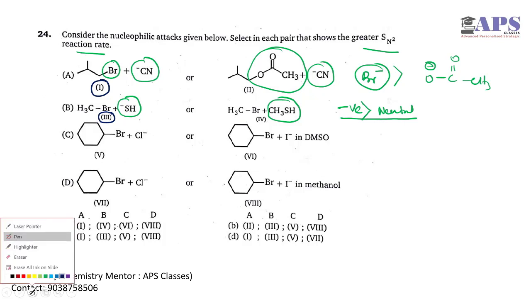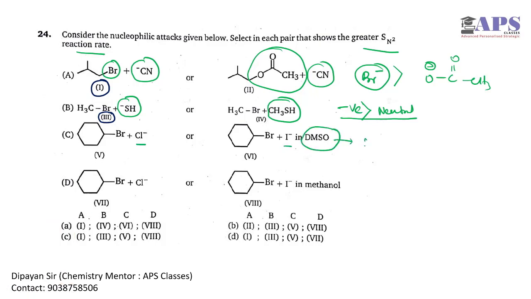Now if you compare between chloride and iodide in DMSO. What is DMSO? This is a polar aprotic solvent. So in a polar aprotic solvent, nucleophilicity is directly proportional to the charge density. In chloride, the charge density is higher compared to iodide because although the charges are the same, chloride has a smaller volume compared to iodide. That's why the charge density on chloride is much higher, and for this reason option 5 is the correct one.